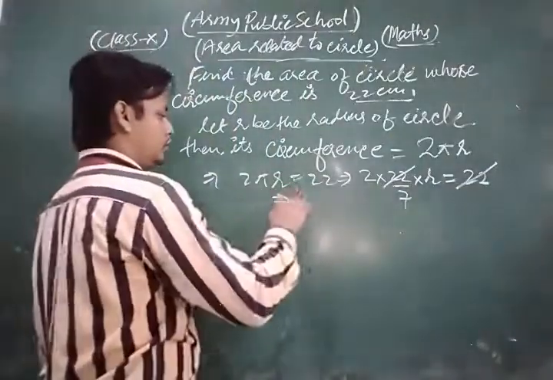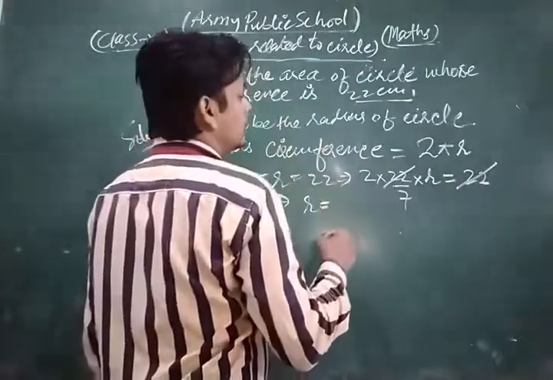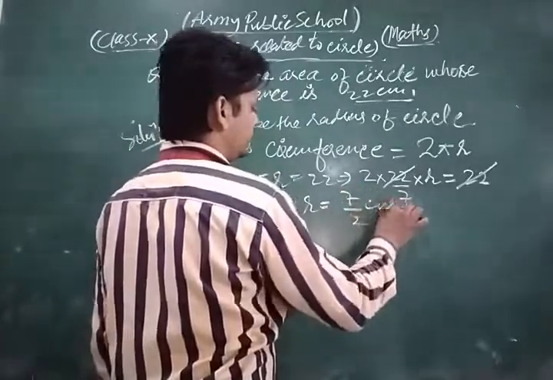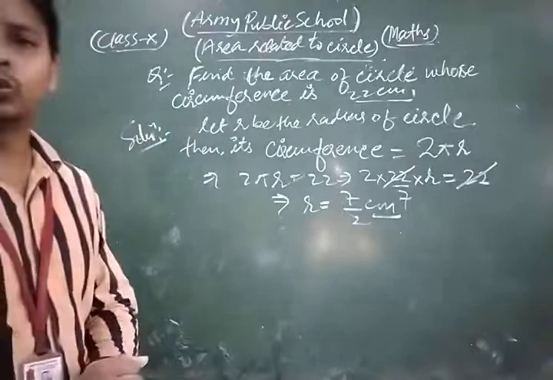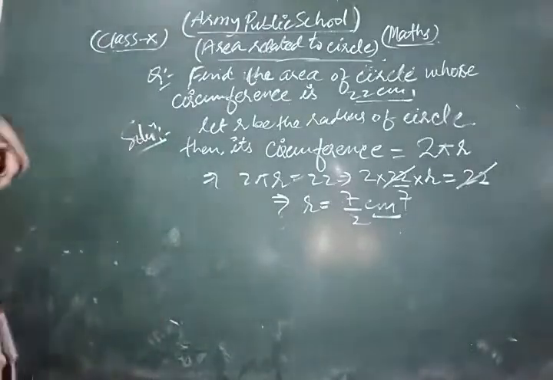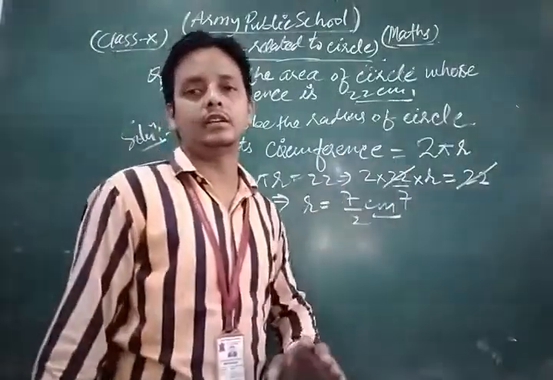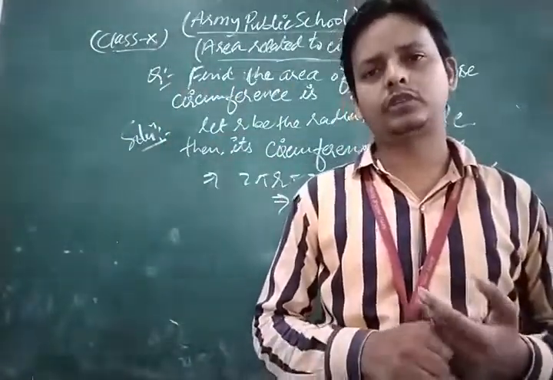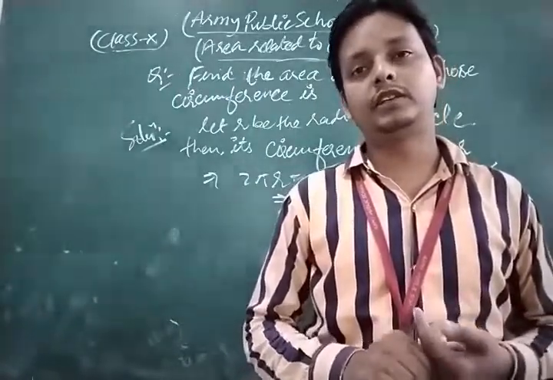So from there the value of r is 7/2 centimeter. This is the radius of the circle. Now after finding the radius of the circle we find what? Its area.